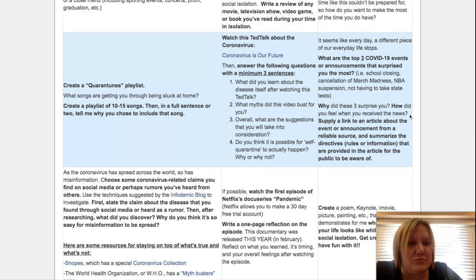And then why did these three surprise you? How did you feel when you received the news? Supply a link to an article. All the steps to help you summarize or cite the source are there.